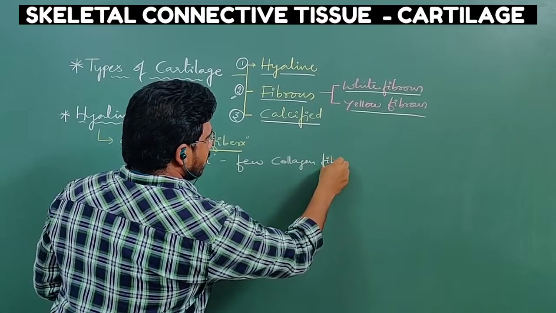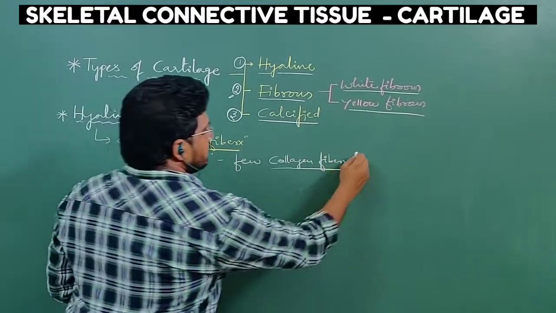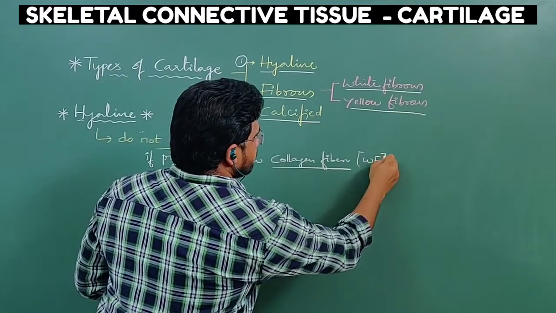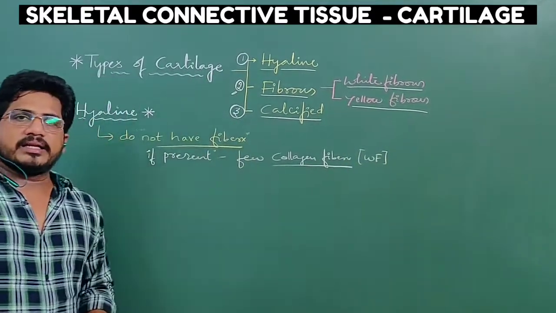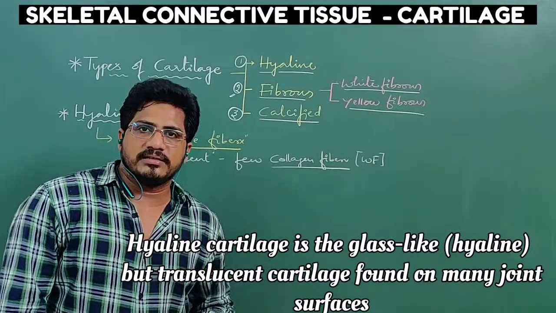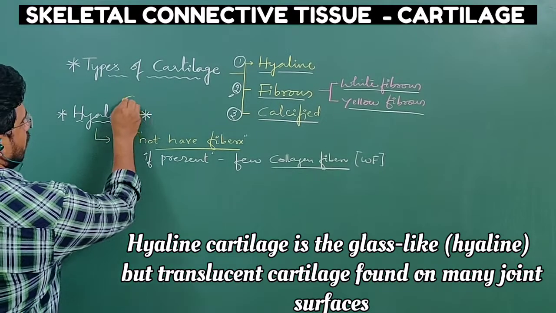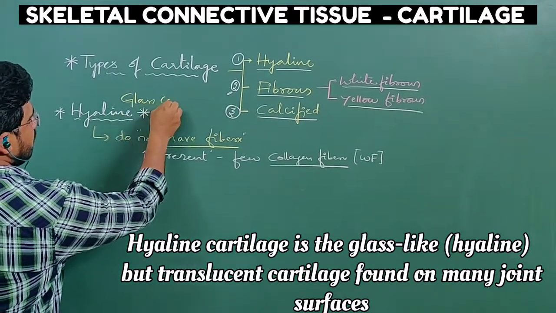Collagen fibers are in which color? White color, so they are called white fibers. Hyaline cartilage is translucent and looks like glass. That's why it is also called glass cartilage.